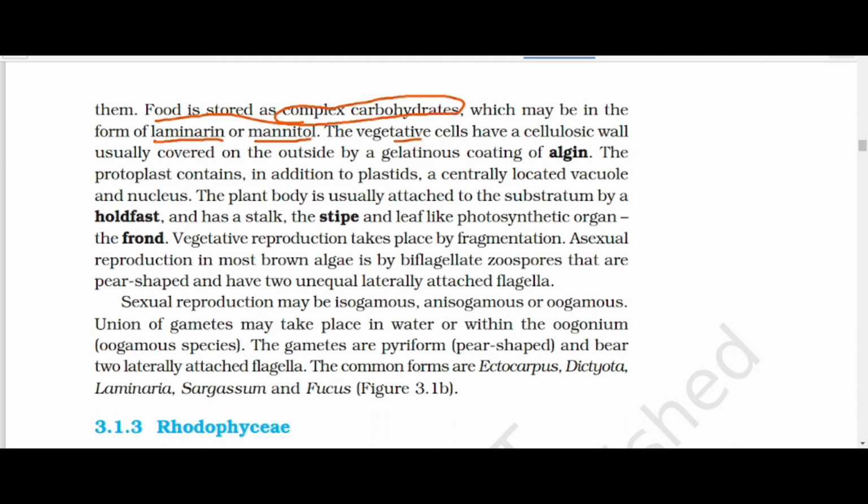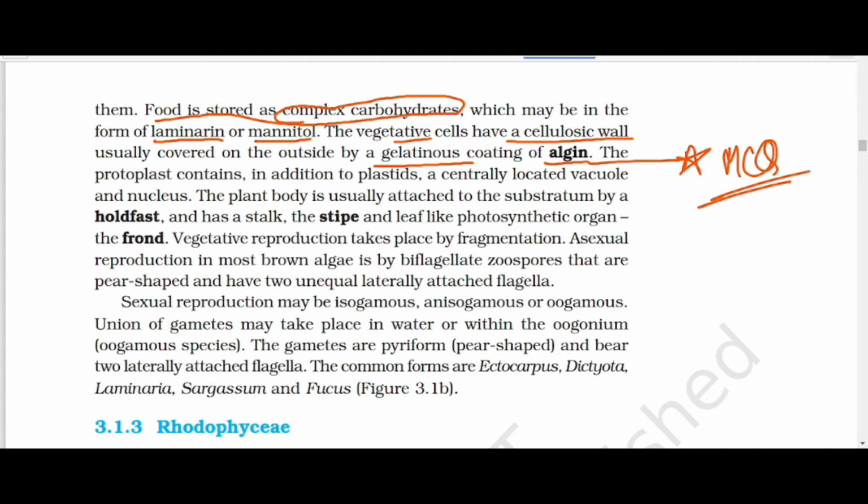The vegetative cell has a cellulosic wall, usually covered on the outside by a gelatinous coating, which is known as algin. Algin is an MCQ. Algin is the gelatinous sheath which covers the inner cell wall, which is made up of cellulose.